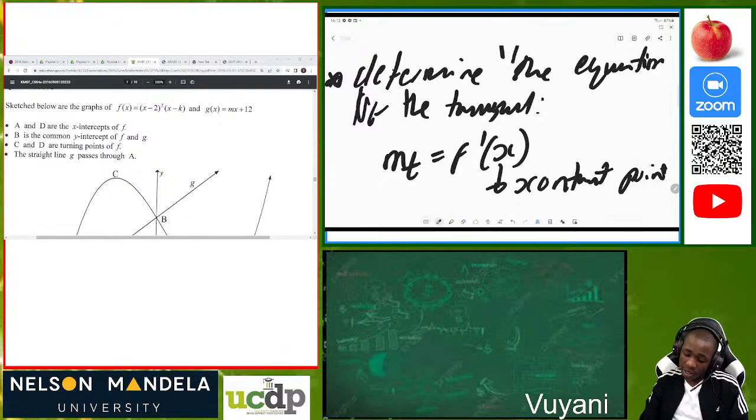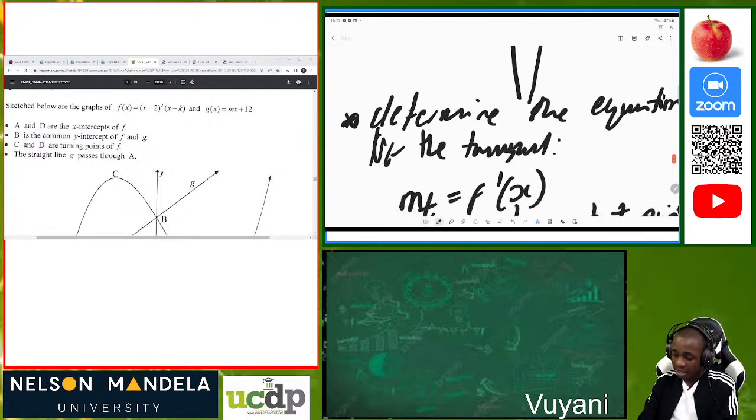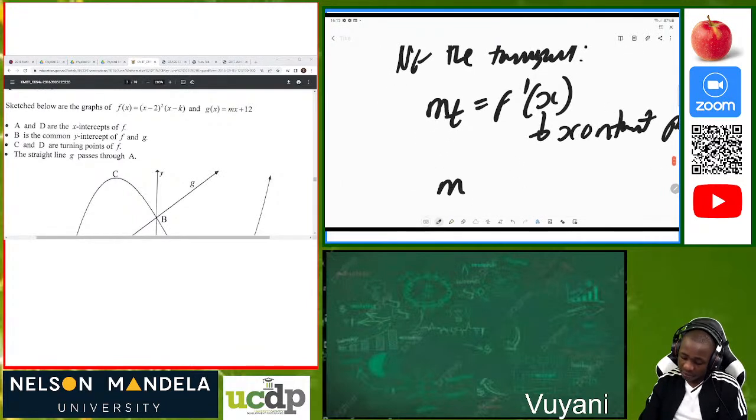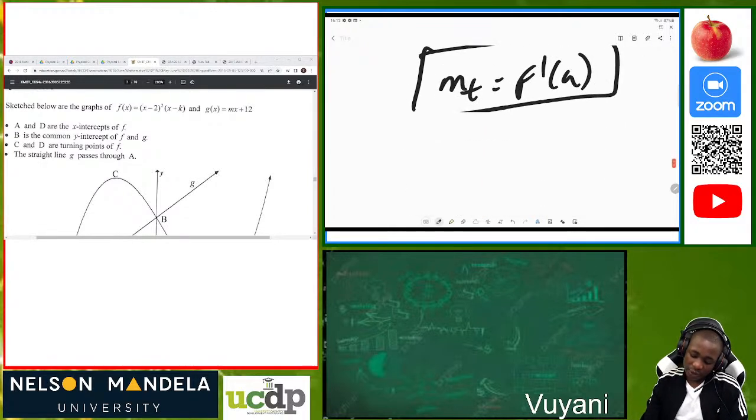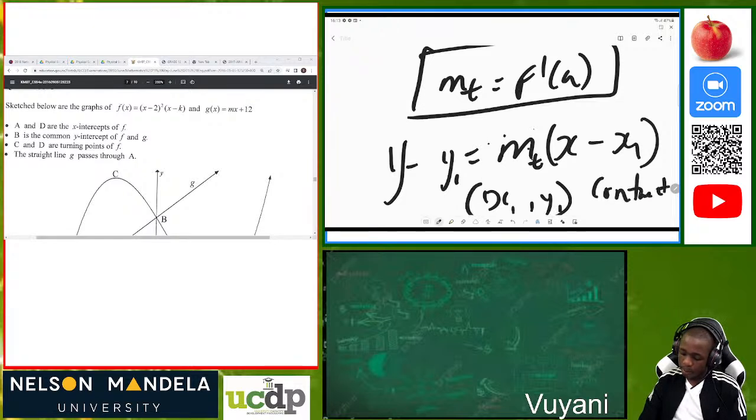In this case, our contact point is x is equal to a. So in other words, the gradient of the tangent is equal to f prime of a. That's how you determine the gradient. We know that in order to calculate the equation, we use y minus y1 is equal to m, where m is the gradient of the tangent, times x minus x1, where x1 and y1 is the contact point.